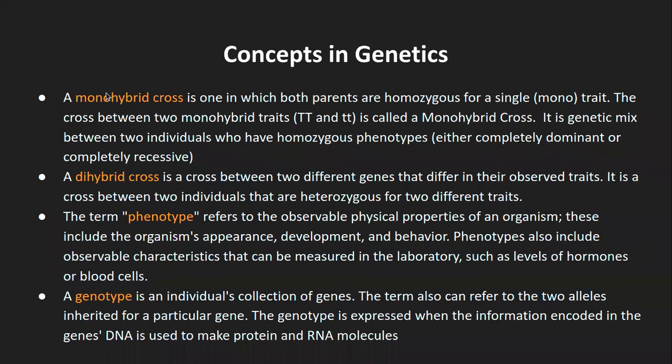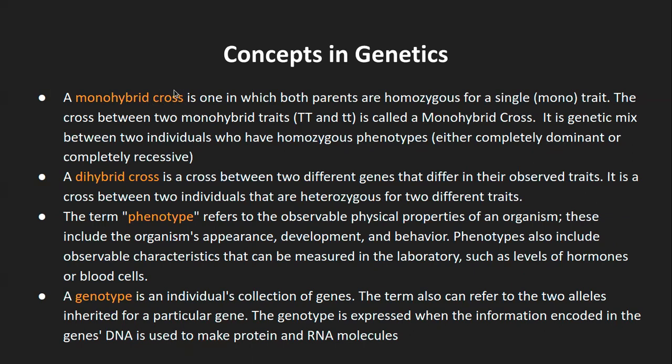Okay, so the monohybrid cross is the one in which both parents are homozygous for a single trait. That means for a particular physical characteristic, eye color, hair color, shape of the hair, shape of the nose, and so on, for that one particular trait, they will be homozygous. And when you cross them, that is called a monohybrid cross.